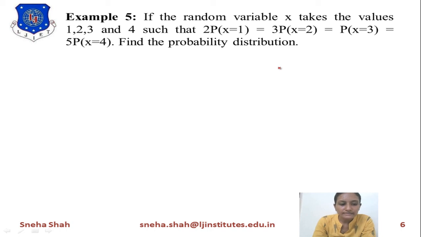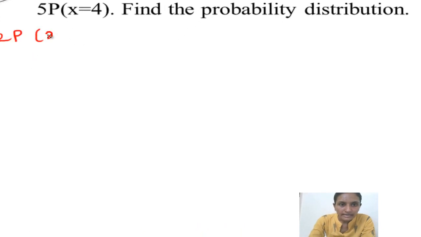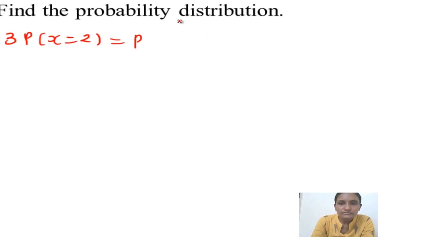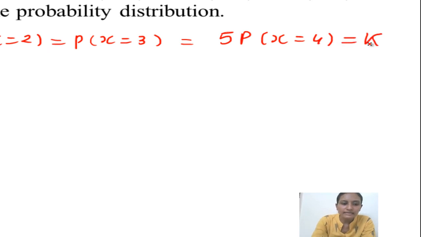To find this, we start with 2P(x=1) = 3P(x=2) = P(x=3) = 5P(x=4) equals some variable k.